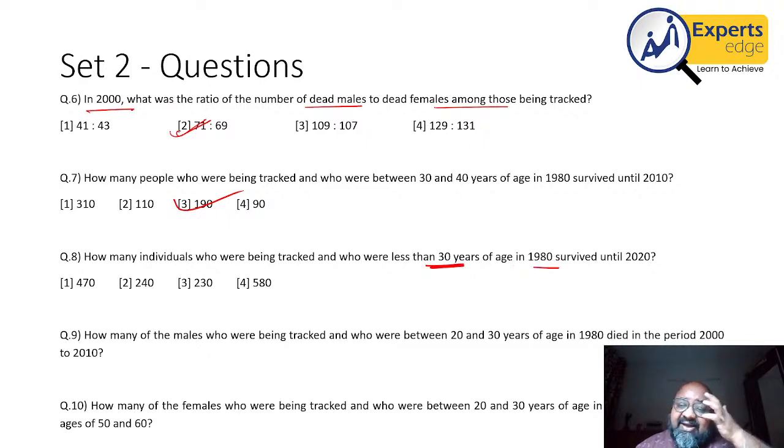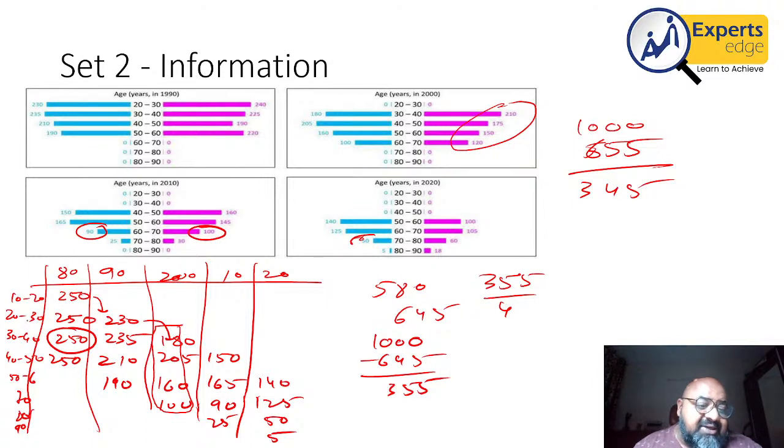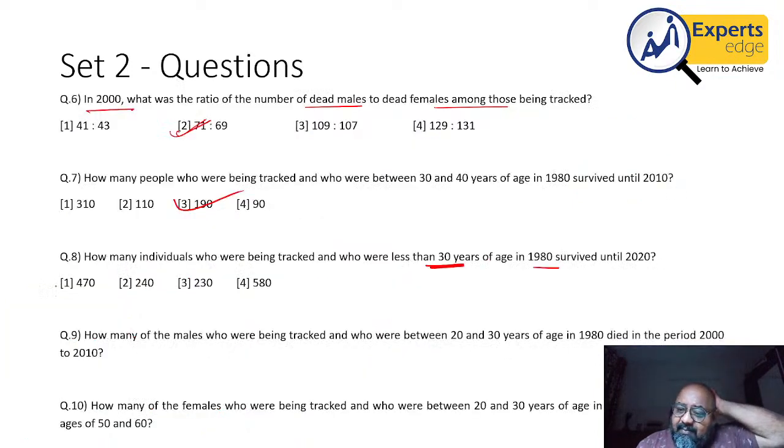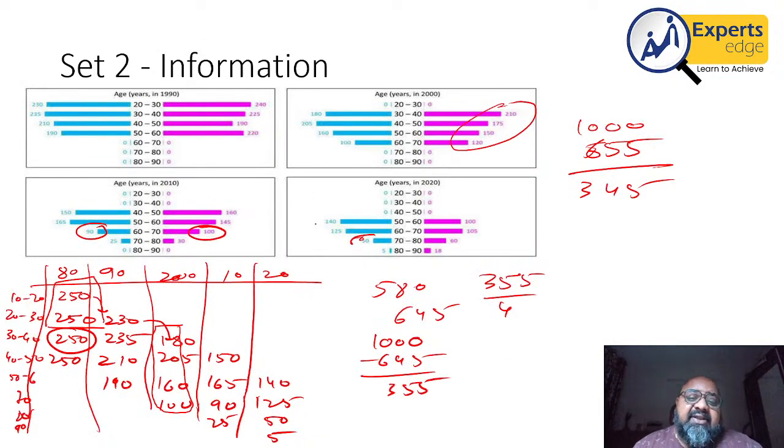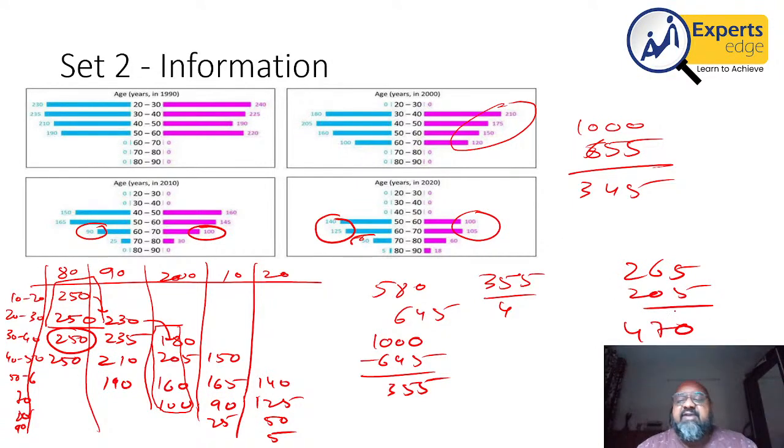Question 8 then said, how many individuals who were being tracked who were less than 30 years of age in 1980 survived until 2020? So less than 30 years of age in 1980 would be the first two groups. We have to look at the number of people who survived till 2020 in the first two groups. So these are the two survivors: 140 plus 125, which is 265, and 100 plus 105, which is 205. And therefore, the answer simply becomes 470.